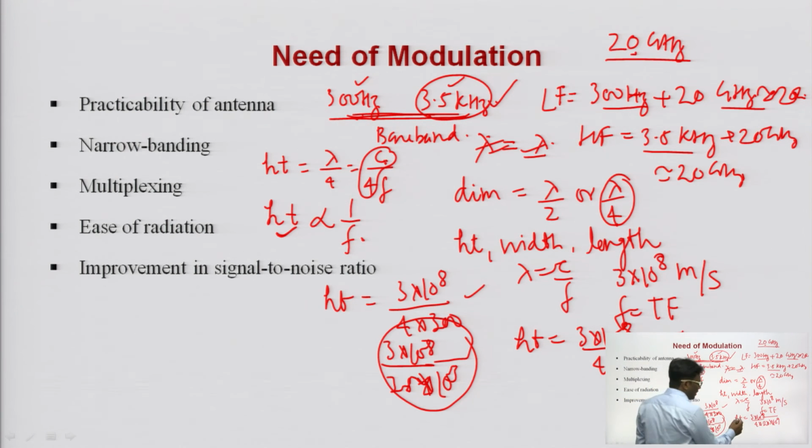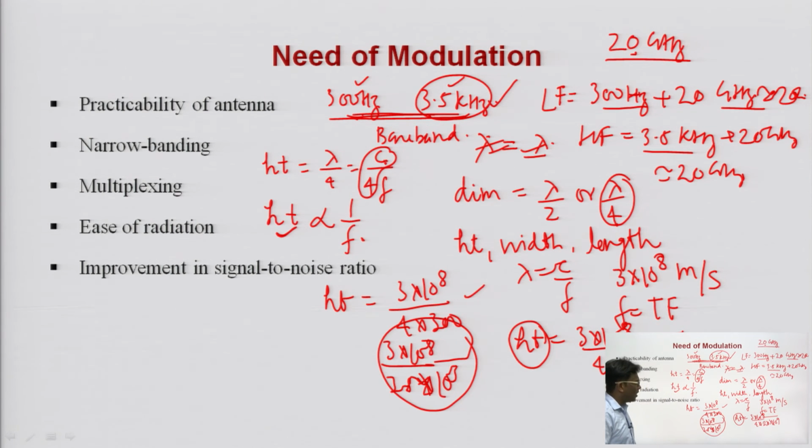So, the height of the antenna is somewhere around millimeters, which is practically feasible. This is the reason why we need modulation for the size of the antenna. If we transmit our information without modulation, we require a large antenna, but if we transmit with modulation, then we require a very small antenna.